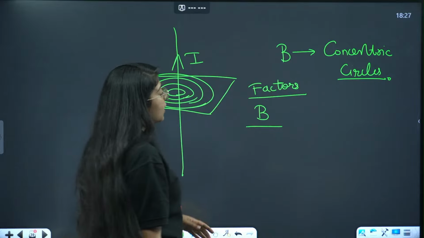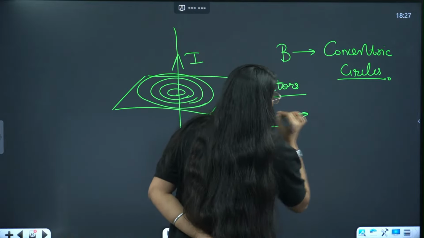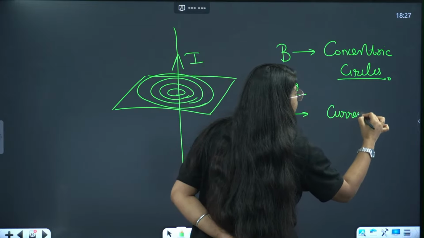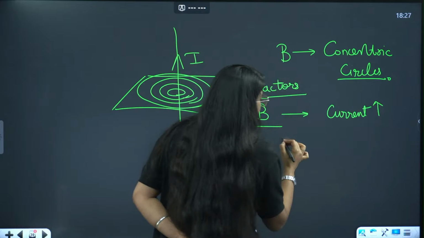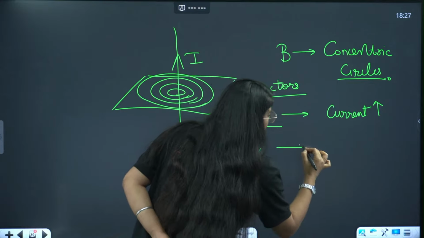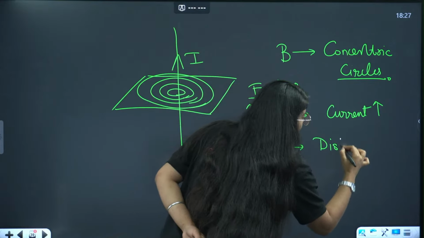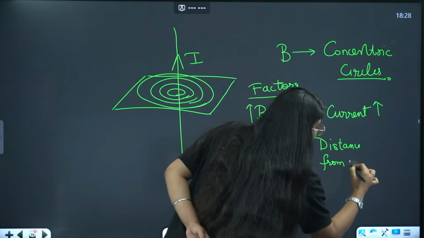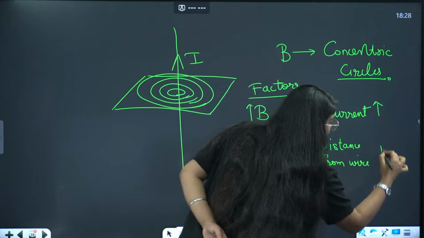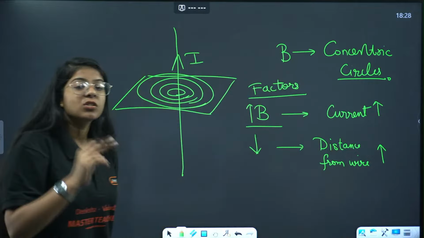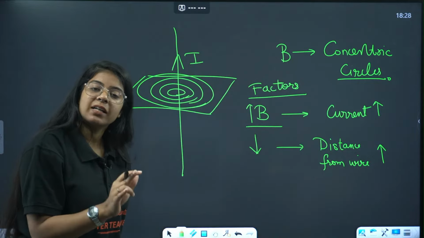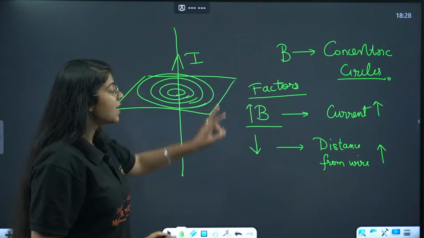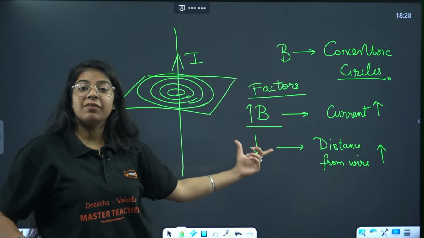ठीक है? देखो, factors, current, magnetic field will increase if current will increase. ठीक है? It will decrease if distance from the wire increases. Right? So there are 2 factors on which magnetic field of straight wire depends. That is, if we increase the current, magnetic field will increase.